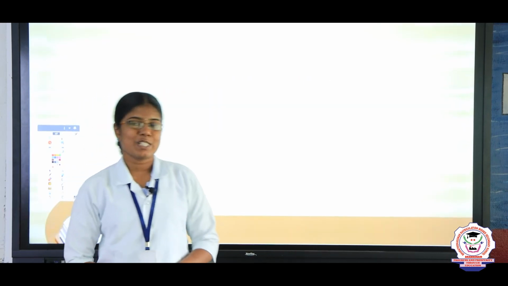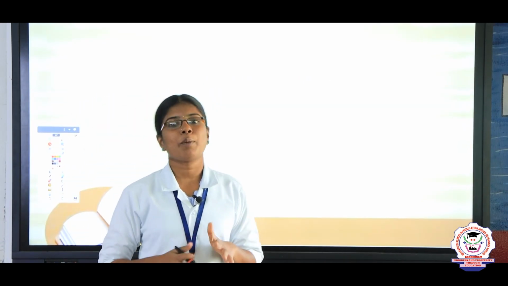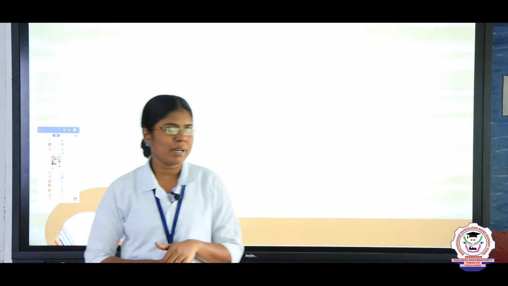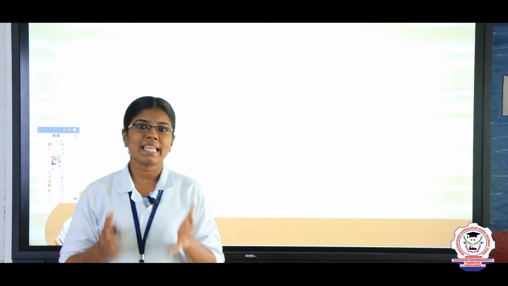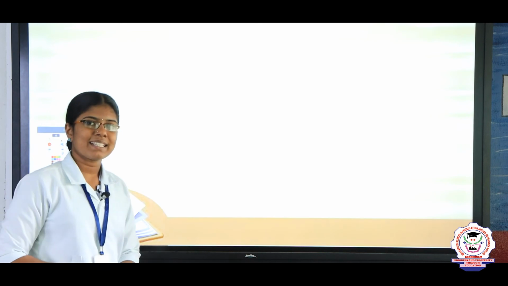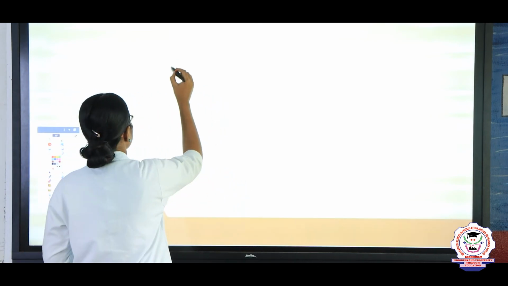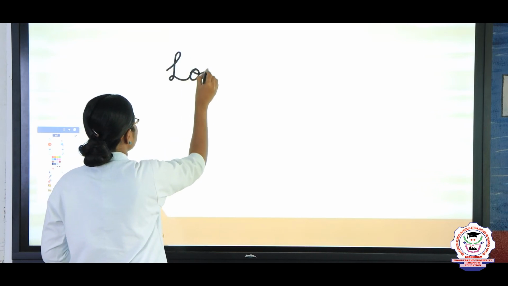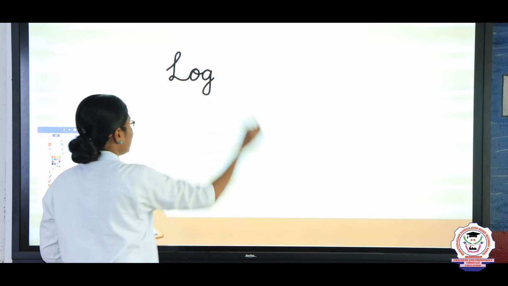Okay children, so far we have learnt some 3-letter words by using vowels, right children? So now, shall we recall once? You have to say the words one by one. I am going to write it on the board. Okay children? What is the first word we have learnt in this class? Yes, you are correct. Log. What is the spelling of log? L-O-G. Log. Good, my dear.